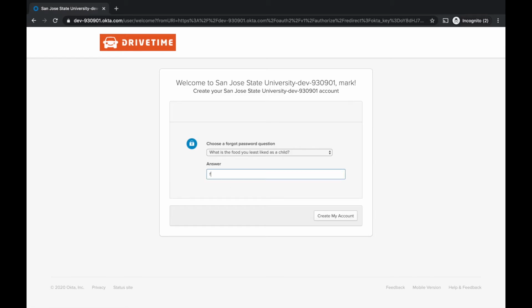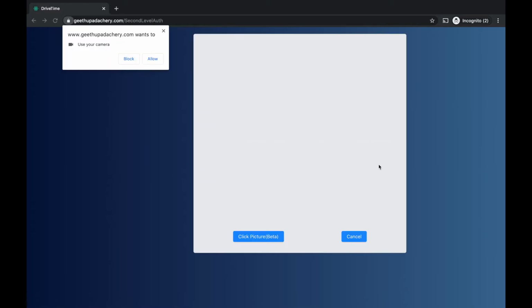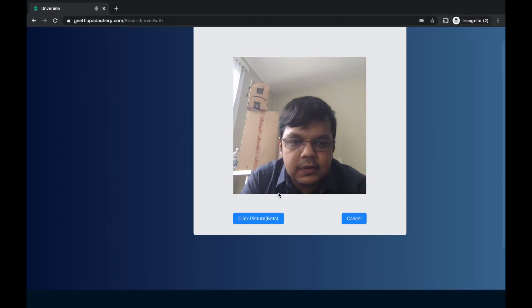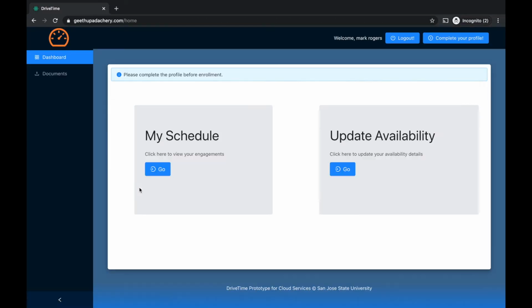So food, I'll say. This will help me recover my password in case I forget. This is our second level authentication with face detection. It will ask you to allow camera access. And we are in. This is our instructor dashboard.